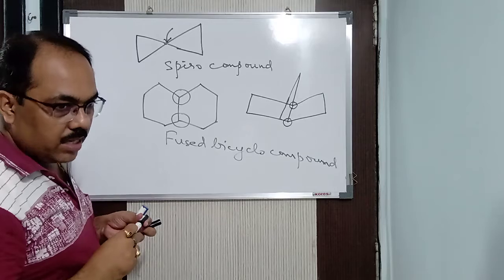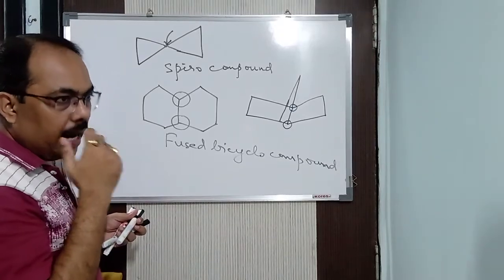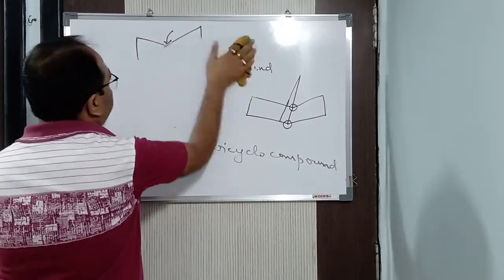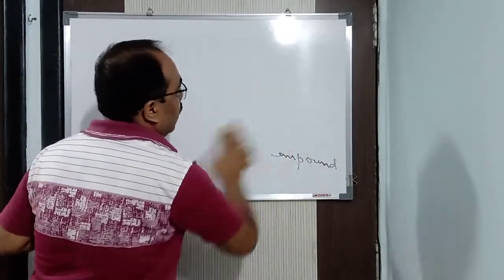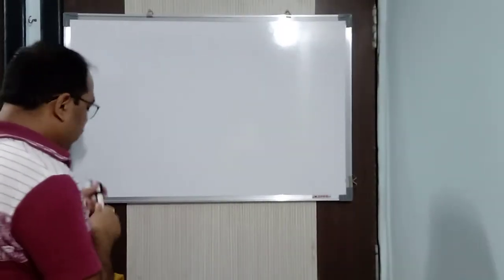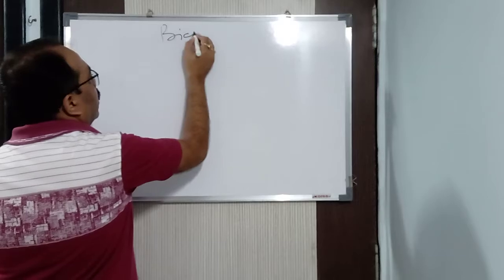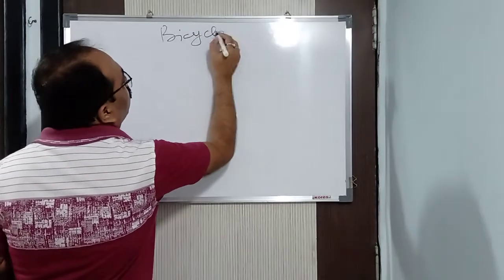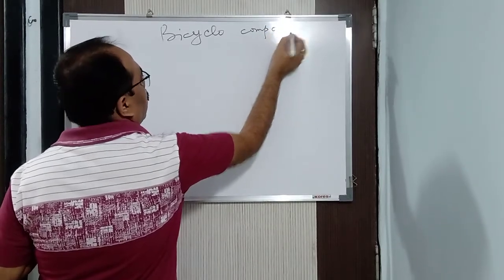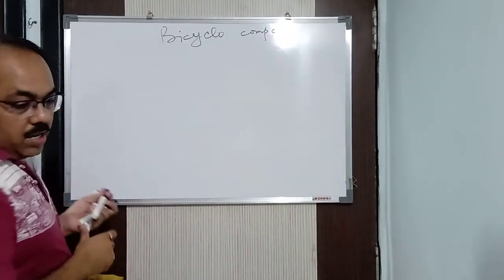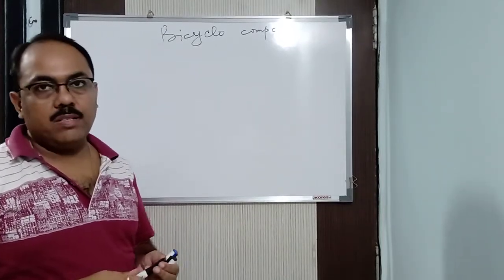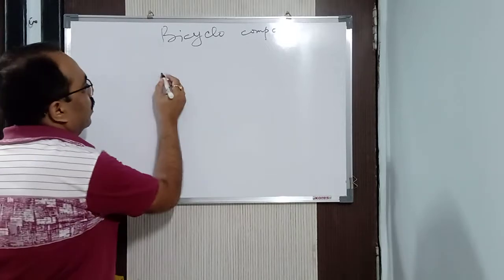Now we are going to study one by one their IUPAC names. How to write the IUPAC name, we are going to study. Now, first I am going to take a bicyclo compound, and I am going to see the IUPAC name of it. But before going to the IUPAC name, first we need to understand something.